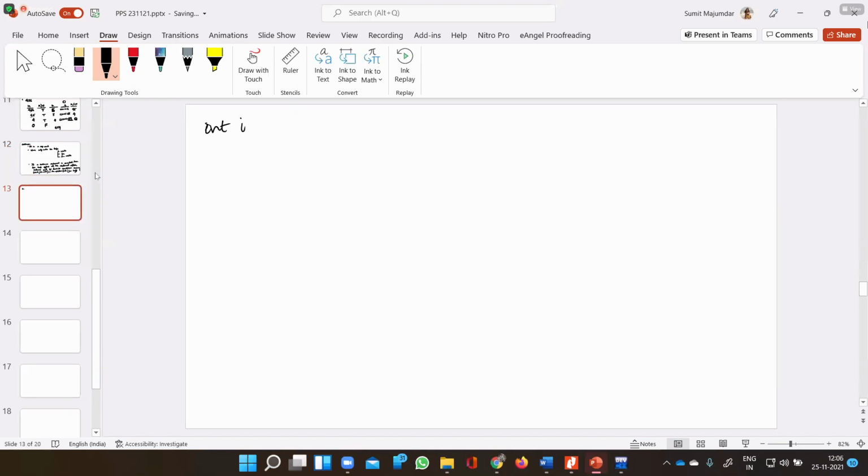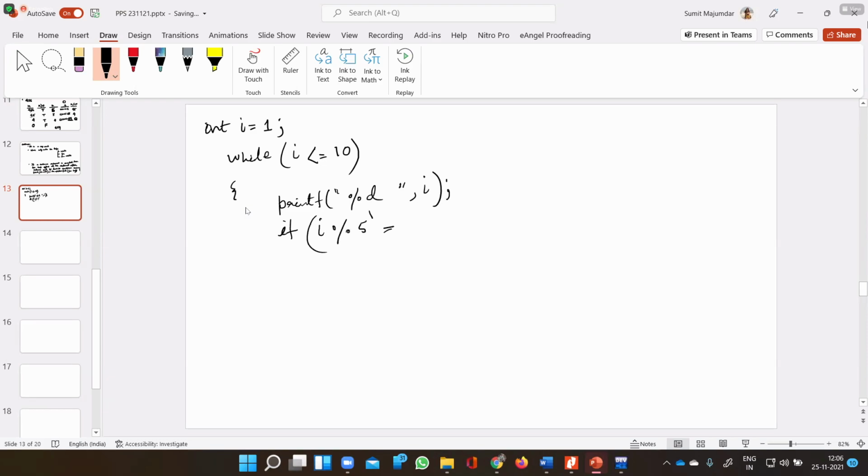Suppose I have a variable int I equals 1. while I less than or equal to 10, print %d of I. If I modulus 5 equals 0, then continue. Then I plus plus.